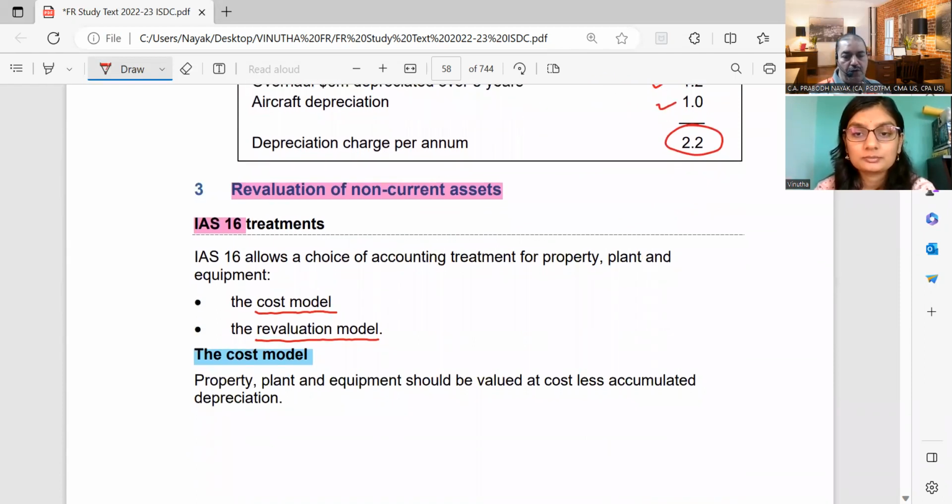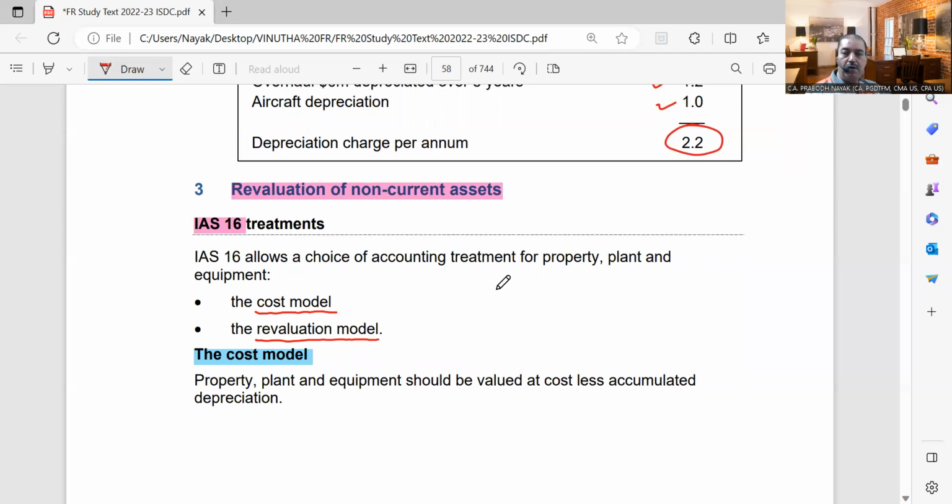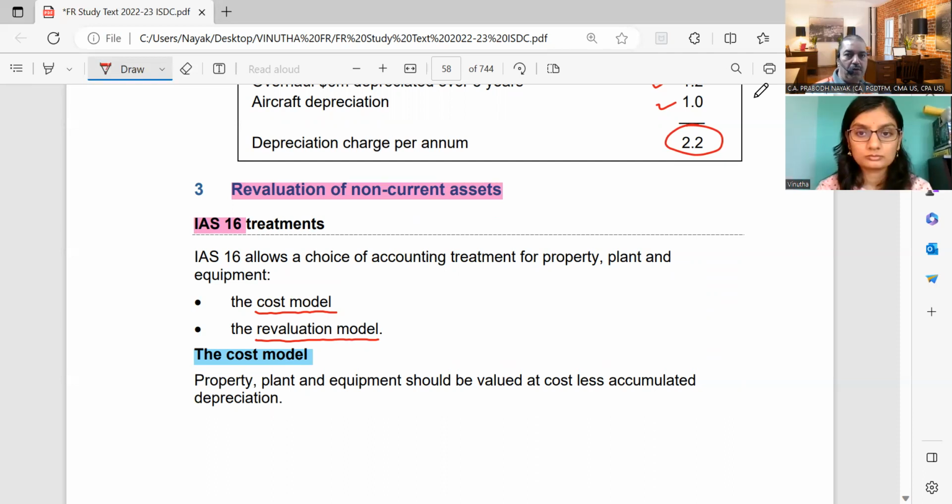Coming to now, revaluation of non-current assets. This will be applicable under what circumstances and what are the options which are available. IAS 16 treatments. IAS 16 allows a choice of accounting treatment for property, plant, and equipment. IAS 16 says that you can follow the cost model or you can follow the revaluation model. Cost model means what we normally do. We take the historical cost minus the accumulated depreciation for each of the years, and we show the carrying amount of the asset, or what we call the written down value of the asset.